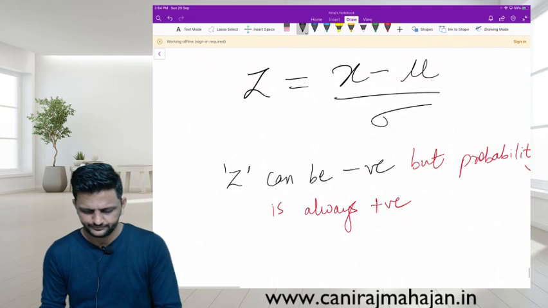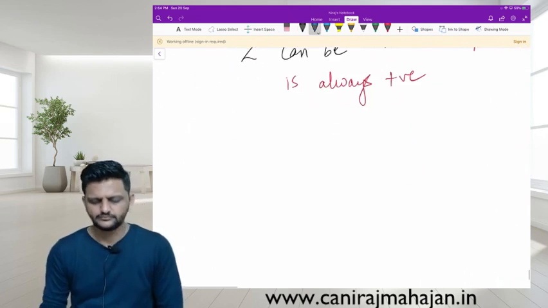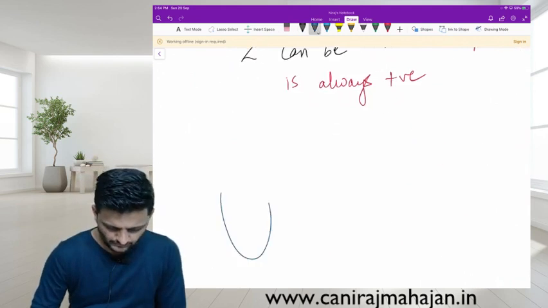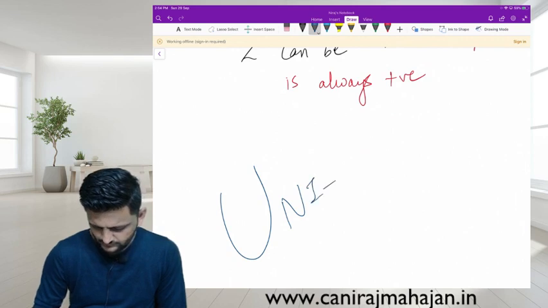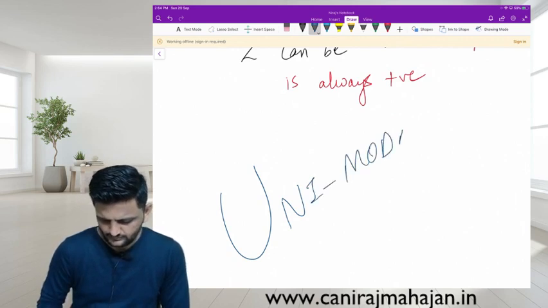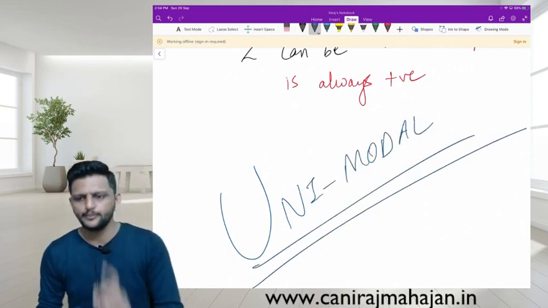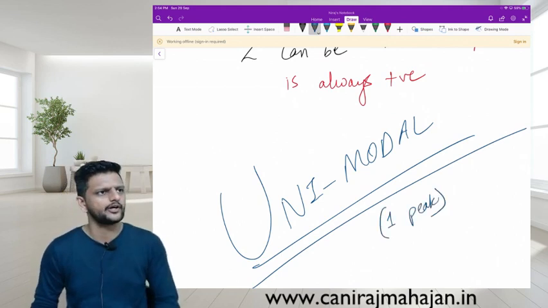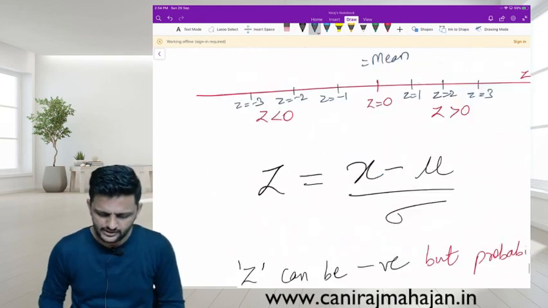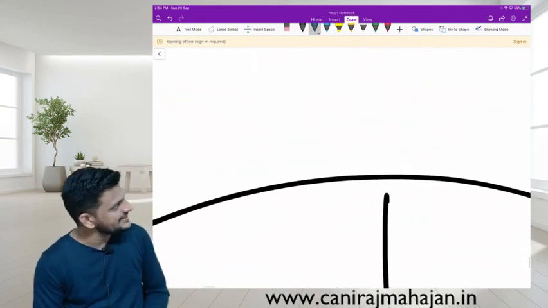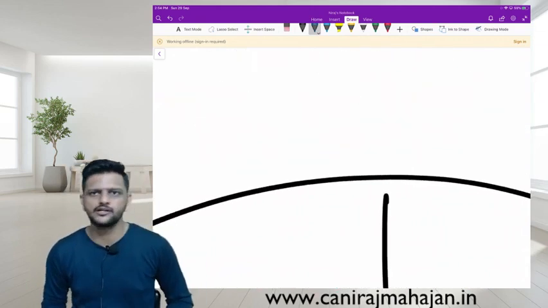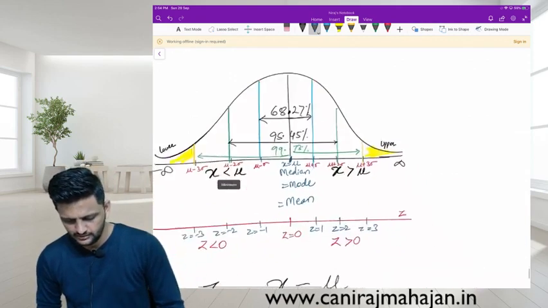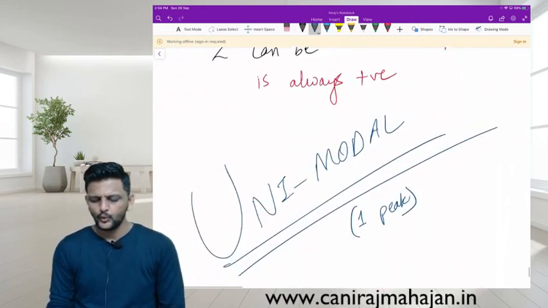How many modes are there? Unimodal or bimodal? Because there is only one peak. Which peak are we talking about? That curve which we have drawn just now. There is only one single, you can say highest point. That is why we say there is only one mode.